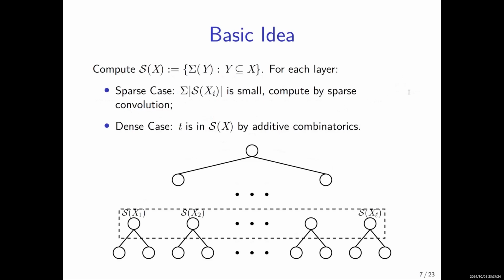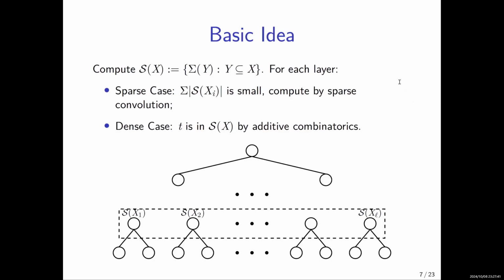To get a better running time, we will leverage additive combinatorics results, and this works like this. We will try to compute each node, where each node represents the subset sums of some subset.